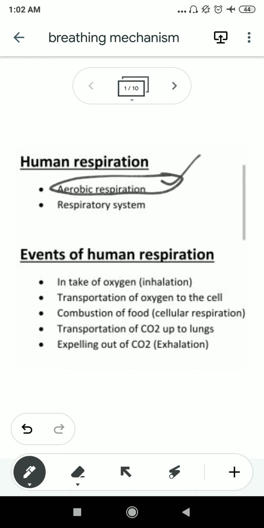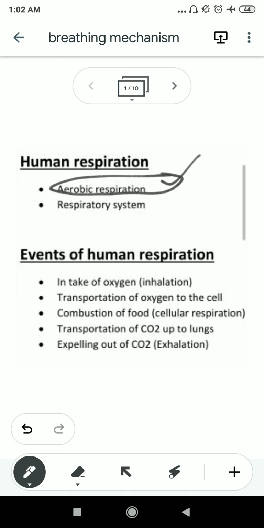As we know, in the respiration process we need to oxidize the food material, or we need to do the combustion of the food material so that the energy can be released after the assimilation of the food.